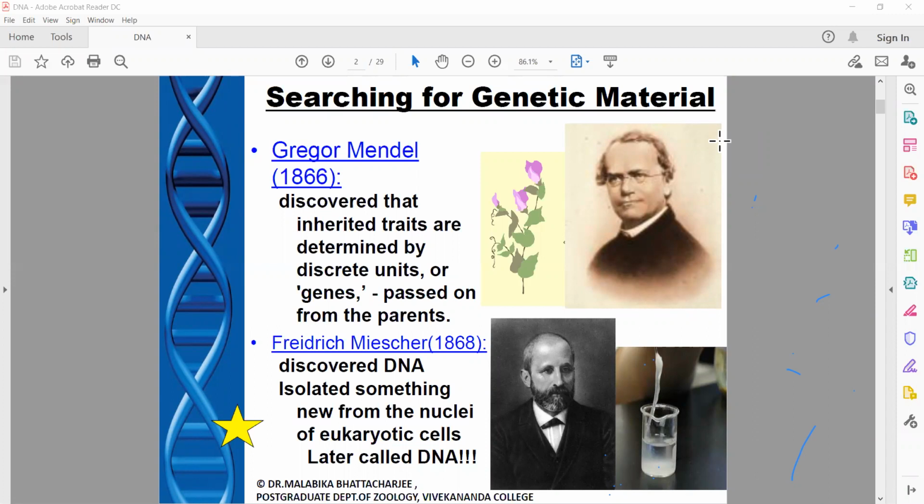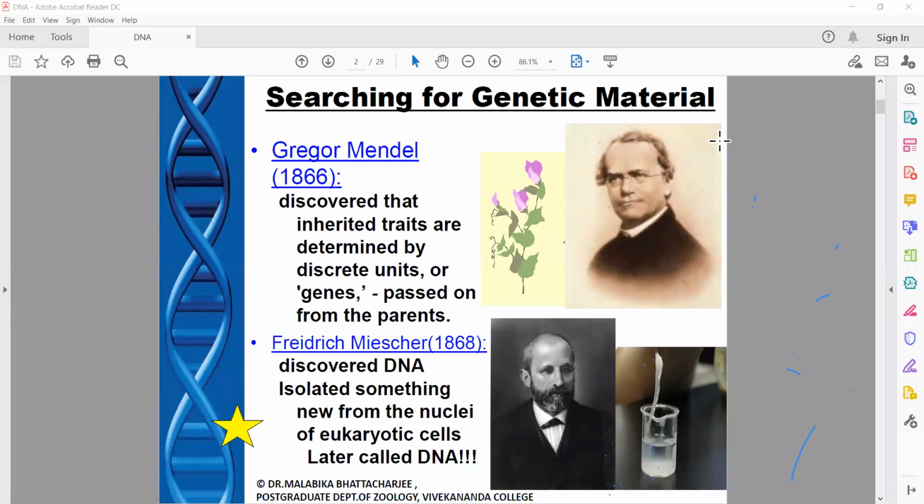So just by seeing the experimental results on the pea plants which he did, he could comment on two things: that there are some discrete units which are being passed from one parent to the other parent. When Mendel said this statement, mind it, Mendel did not know the concept of a gene. So he also didn't know what genes were. So that was in 1866.